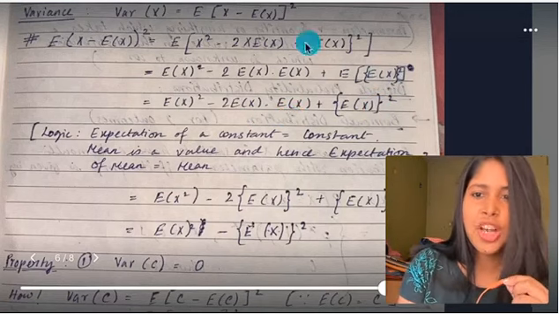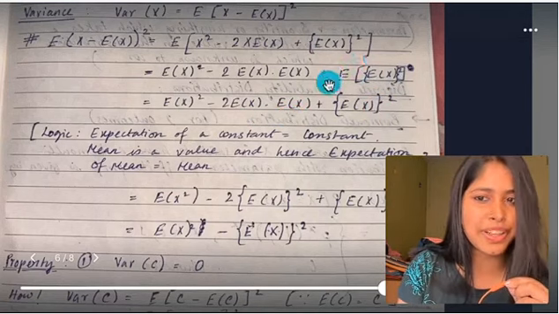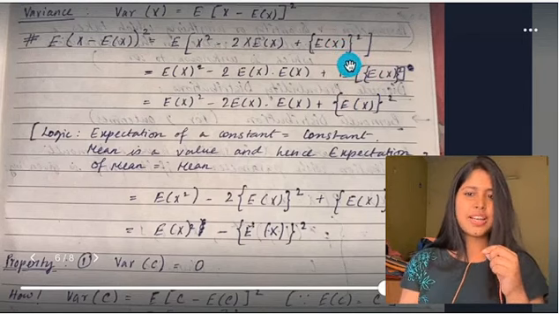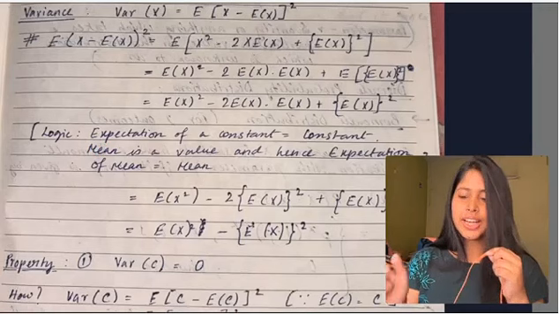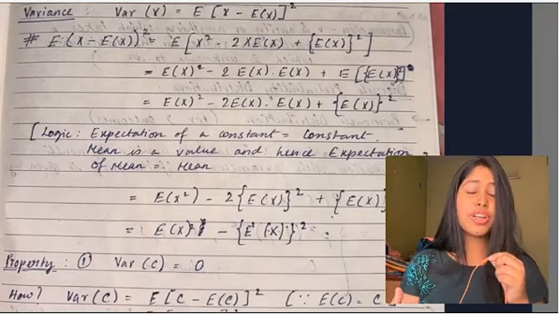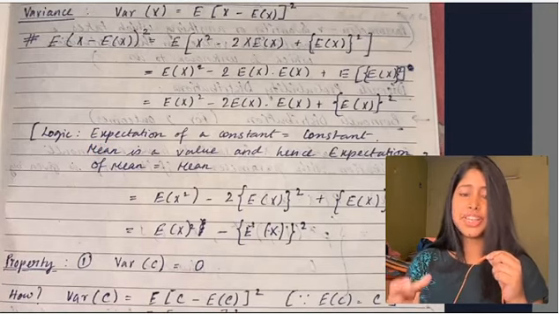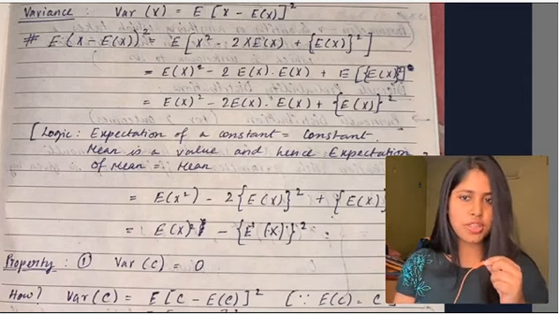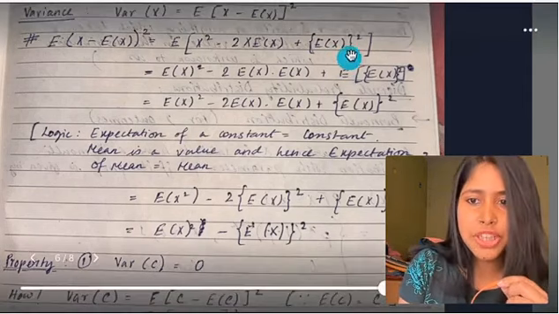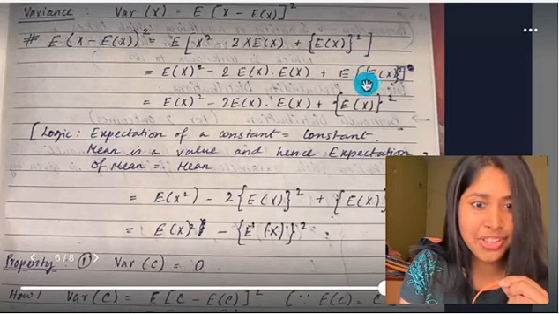Now you might wonder, where is this expectation going? Now you can understand this. See the logic here. Expectation of a constant is a constant, right? Like just now I told you, what is the mean? Mean is a constant. Mean is a value. What is the value? It is a constant. So expectation of a constant is equal to the constant. See, this part is a constant.